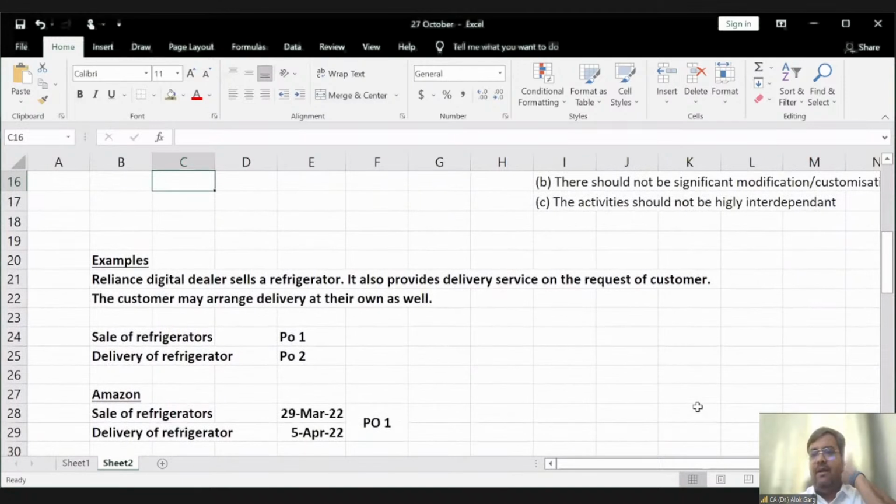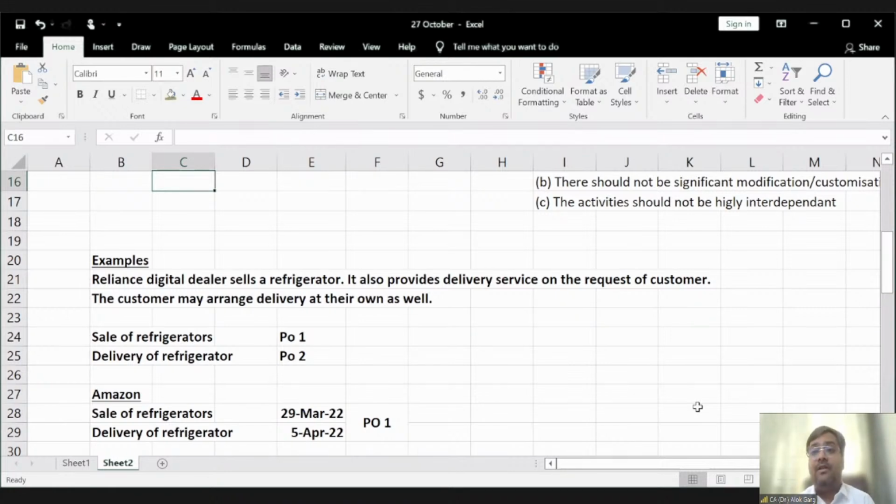Do you remember, I have taken an example of the institute study material, that the supplier S has sold a customer relationship management software to customer B. And after 3 days, he has agreed to provide consultancy services, because without consultancy services, that product will not be usable for that company, and it was requiring a high degree of customization. You remember that example? In that example, we have considered the sale of software and providing a consultancy service as a single performance obligation.